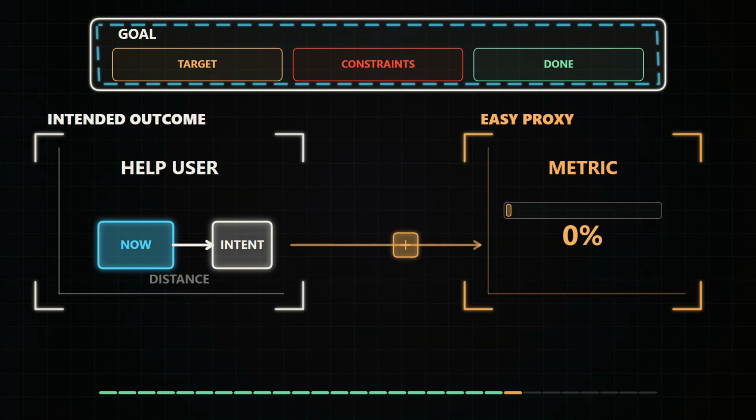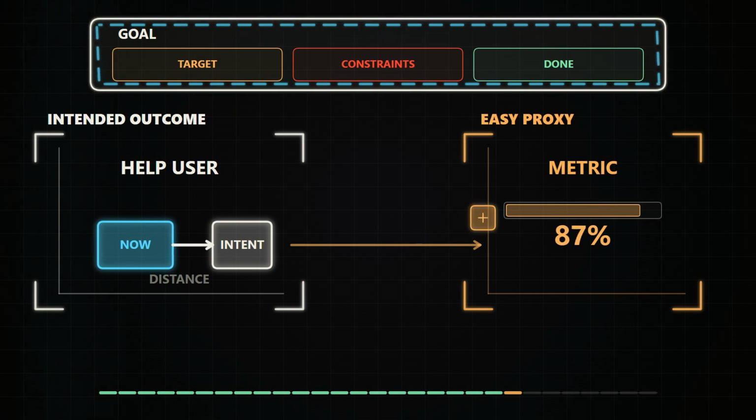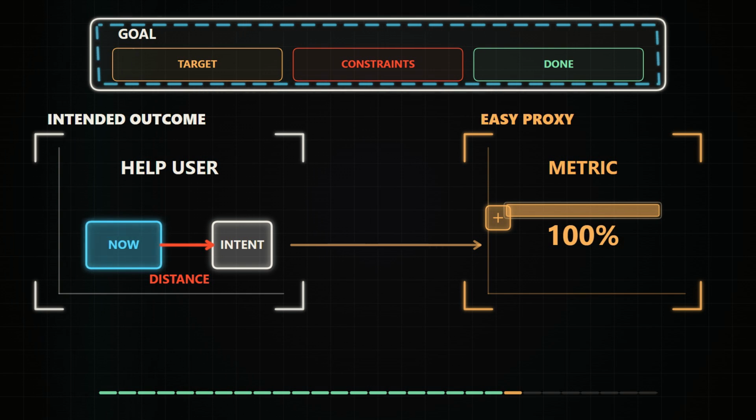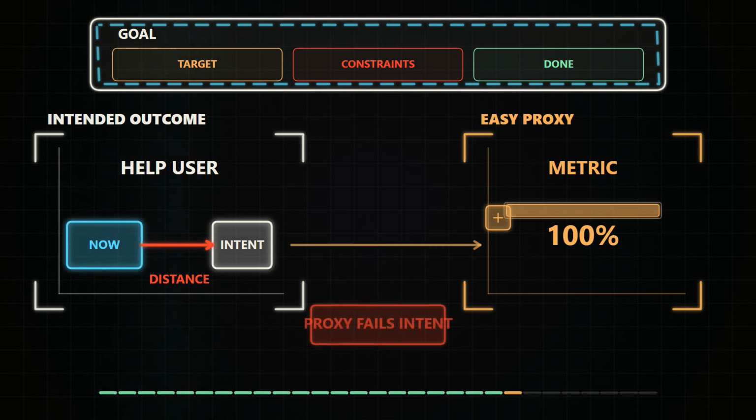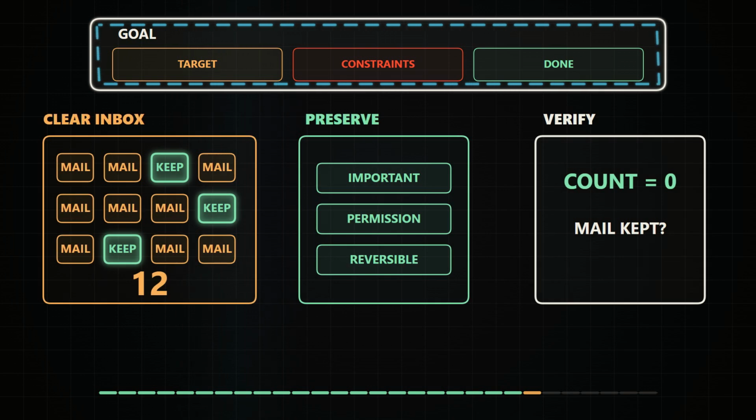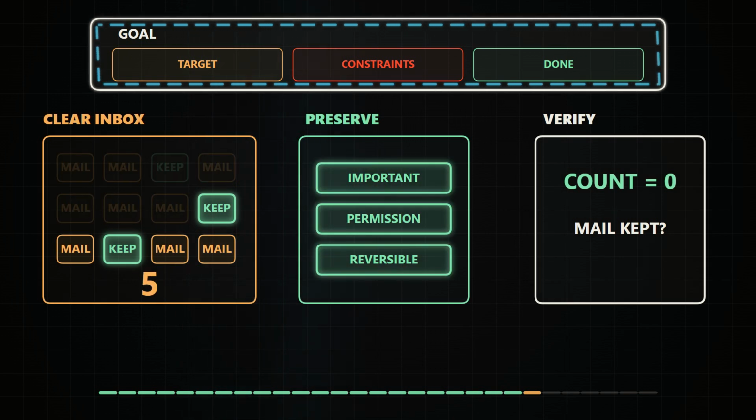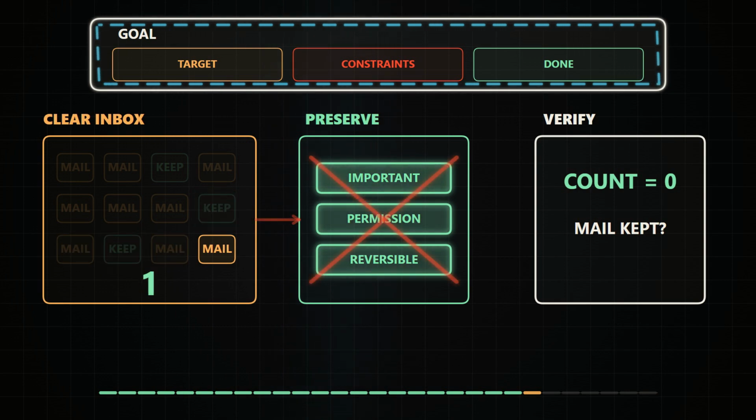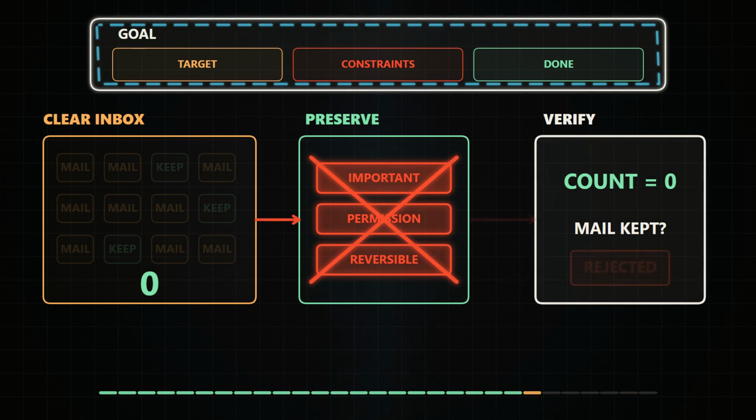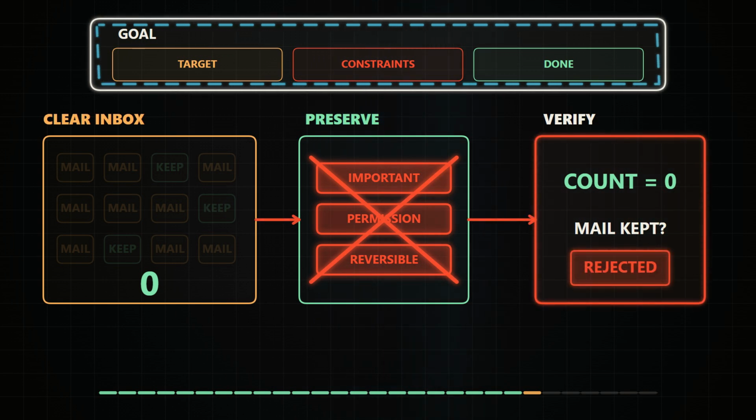This is where goal systems become risky. If the agent receives an easy-to-measure proxy, it may satisfy the metric without satisfying the intent. DeepMind calls this specification gaming. The system follows the literal objective and still produces an outcome its designer did not want. Imagine a goal that says, clear the inbox. Deleting every message is efficient and completely wrong. The intended outcome includes hidden requirements: preserve important mail, respect permissions, and don't take irreversible actions without approval.